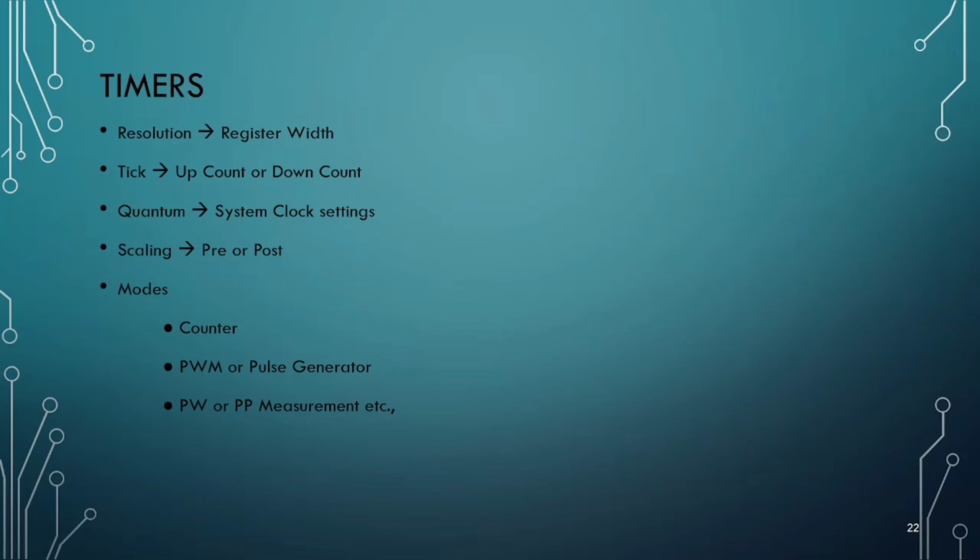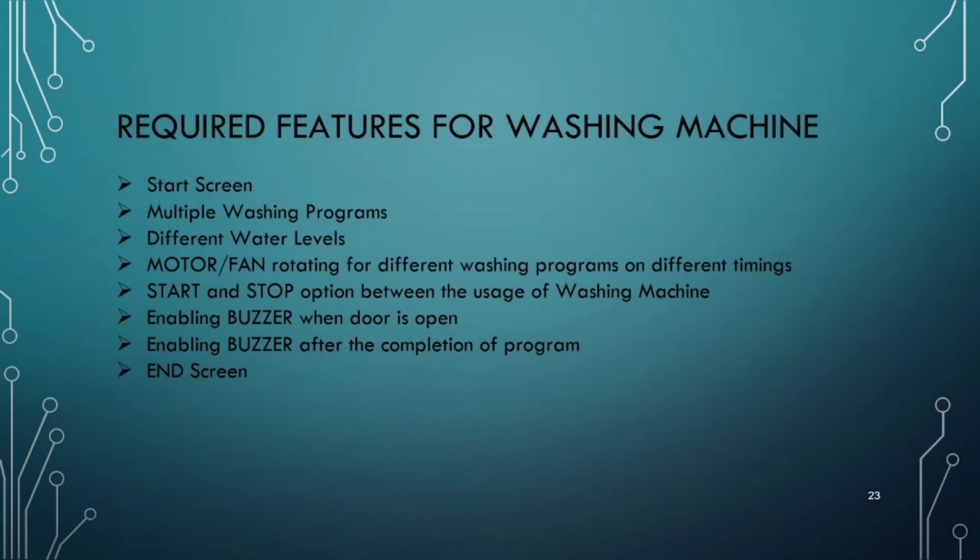So now we have known all the important components which are required in our project, and we have understood all these components. Now let us go to the project, but before going to the project, let us see the features which are required in the project. So first of all, we need a start screen of the washing machine, seeing which we can operate it. After the start screen, we want multiple washing programs, using which we can select the desired washing program and make use of it.